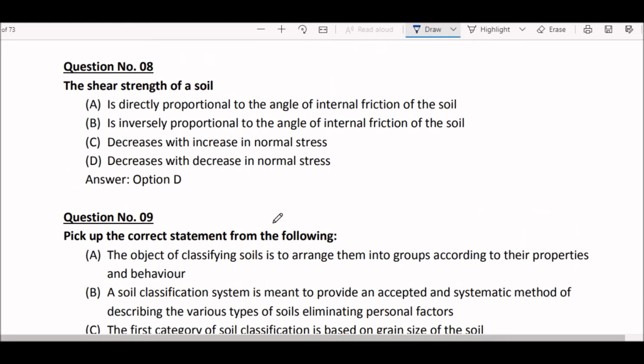Next question. The shear strength of a soil, option A, is directly proportional to the angle of internal friction of the soil. Option B is inversely proportional to the angle of internal friction of the soil. Option C decreases with increase in normal stress. Option D decreases with decrease in normal stress. And right answer here is option D, decreases with decrease in normal stress. Okay, the shear strength of a soil decreases with decrease in normal stress.